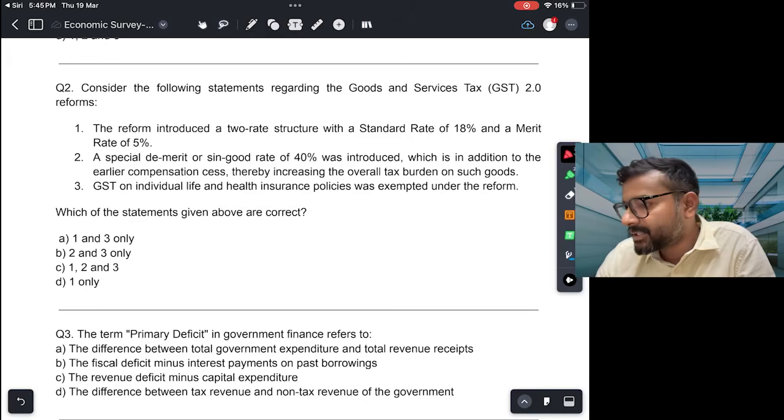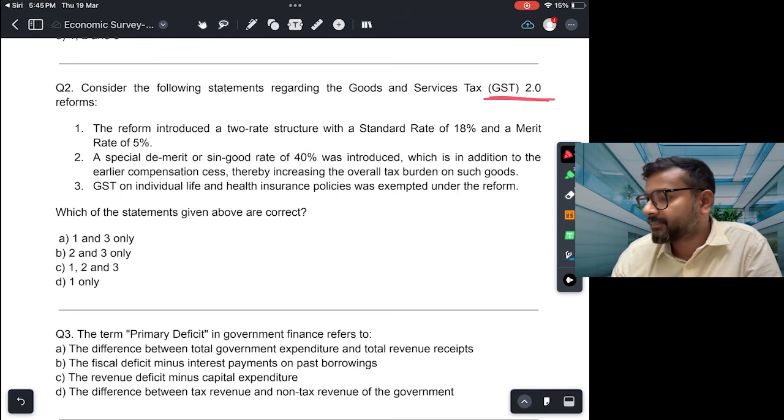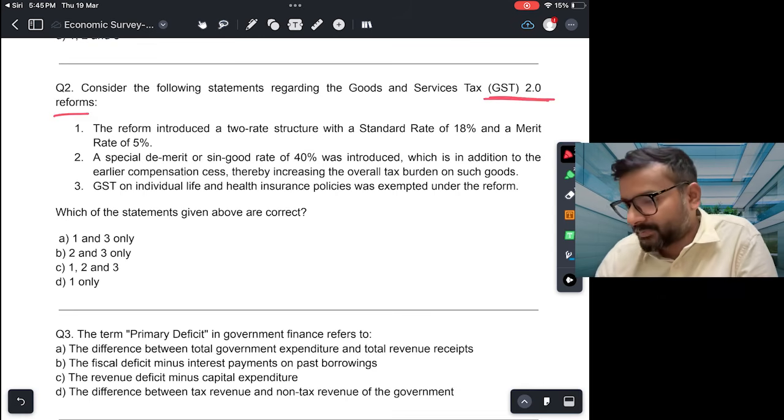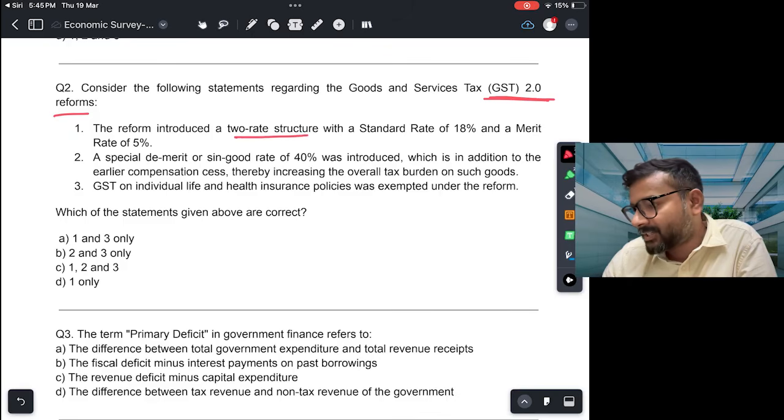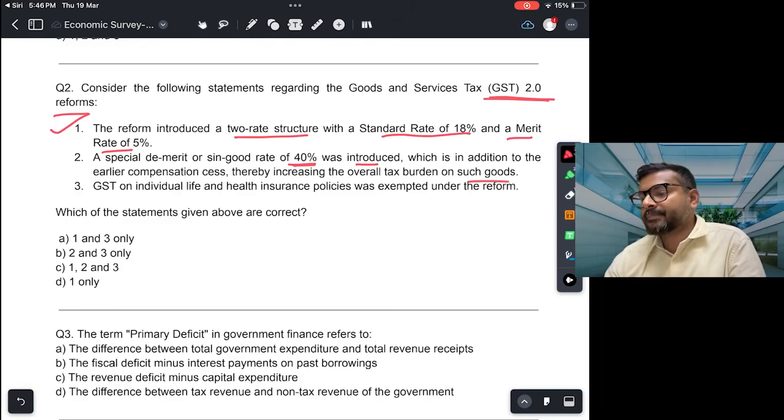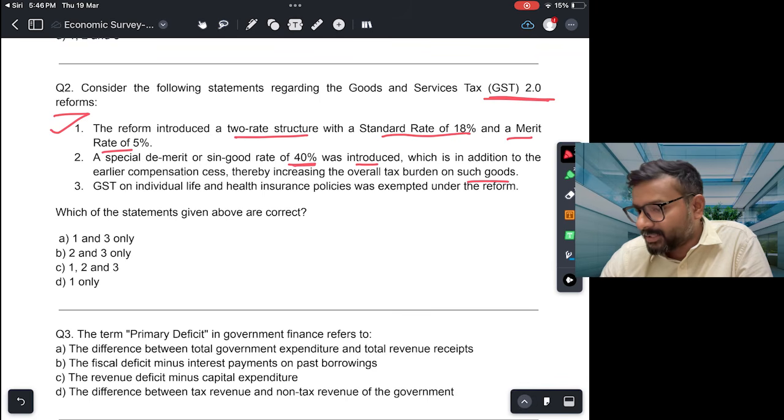Second question, consider the following statements regarding the goods and services tax 2.0 reforms. So India has brought in the GST 2.0 reforms, where they have changed the tax slabs. The reform introduced a two-rate structure with a standard rate of 18% and merit rate of 5%. This is correct. Second is a special demerit or sin good rate of 40% was introduced, which is in addition to the earlier compensation cess, thereby increasing the overall tax burden on such goods. Important to note here that it says this is in addition to earlier compensation cess.